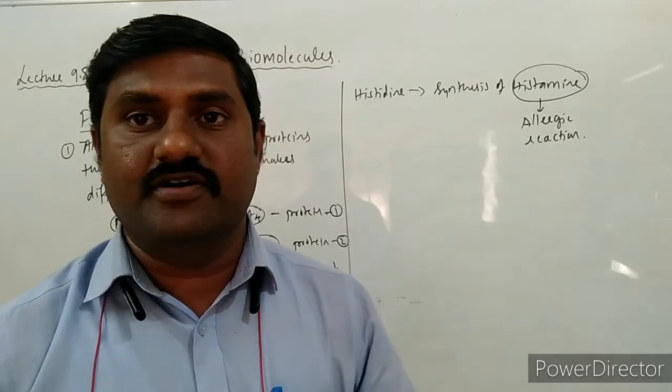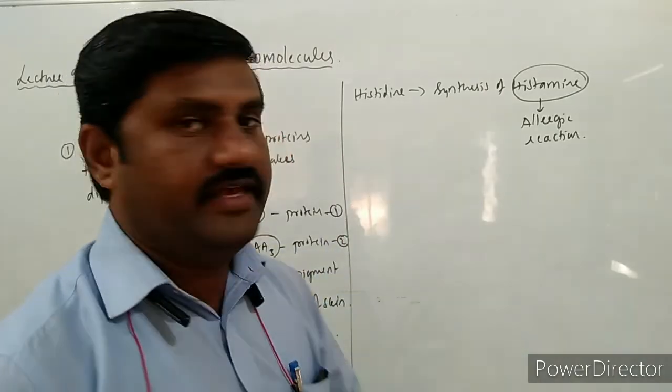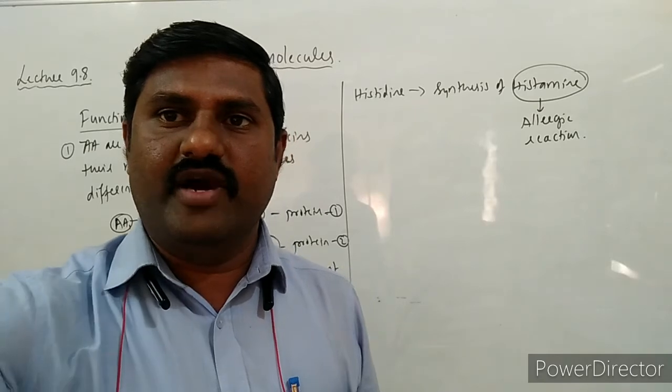This is also one more function of the histidine, one amino acid.